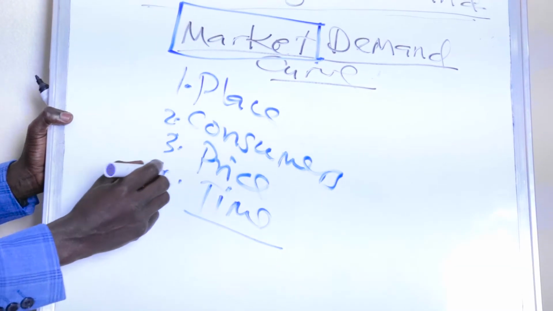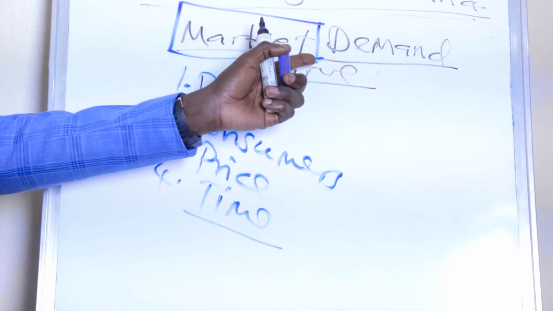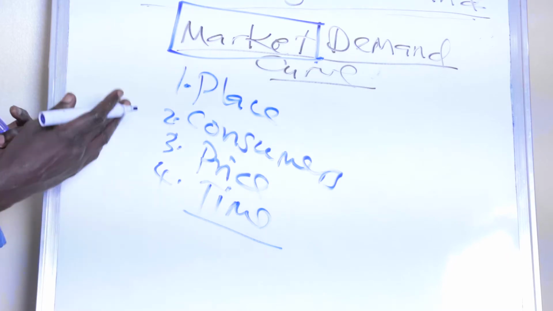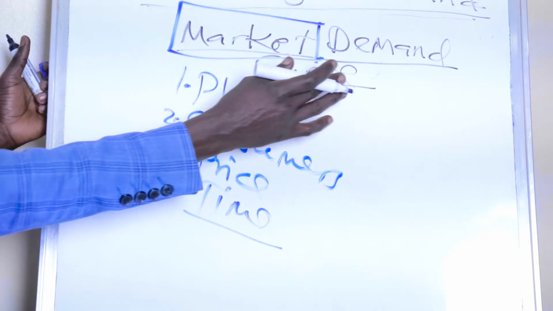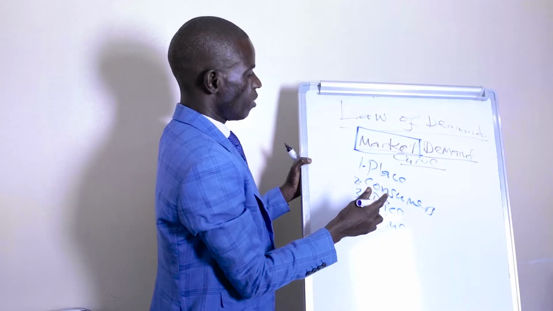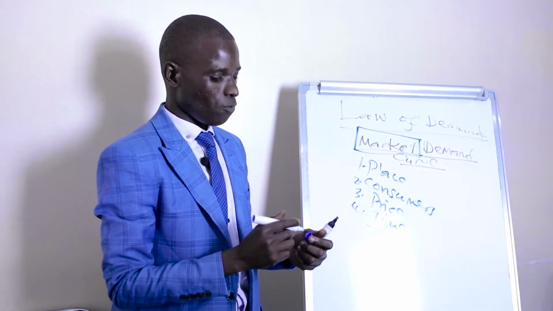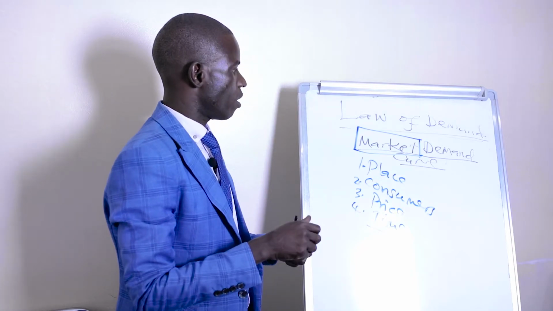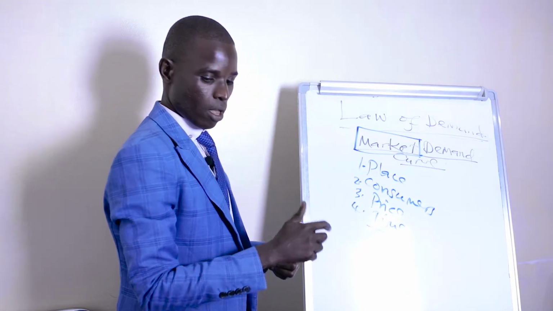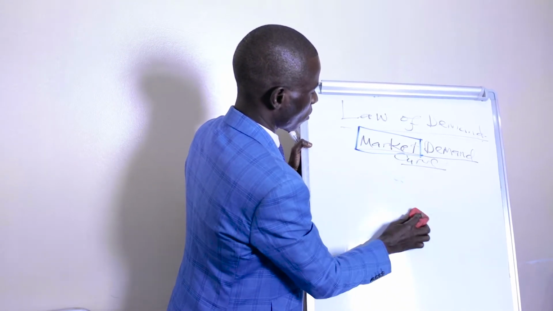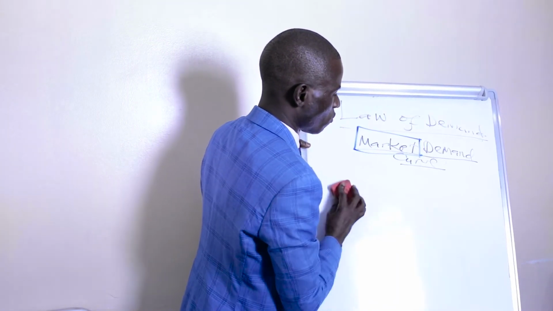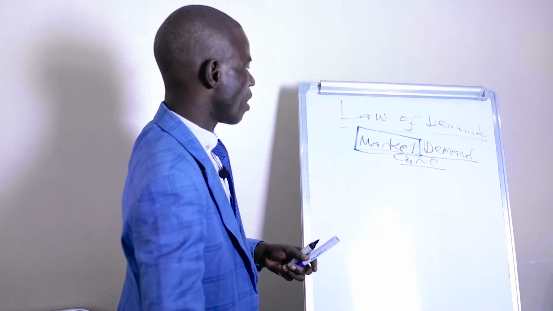Therefore, when we talk of the market demand curve, it is the horizontal summation of different quantities purchased by consumers in the market. And when we talk of a horizontal summation, in this case we are going to assume that the prices for the goods are the same.